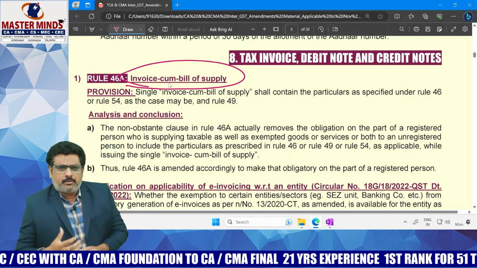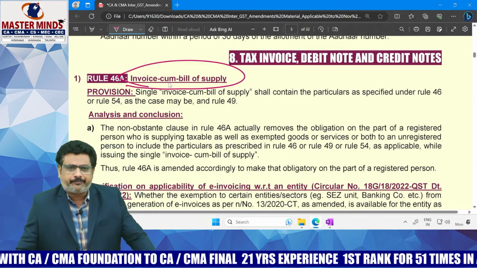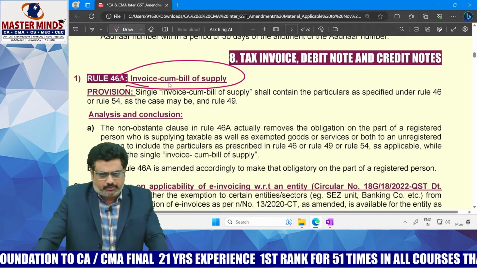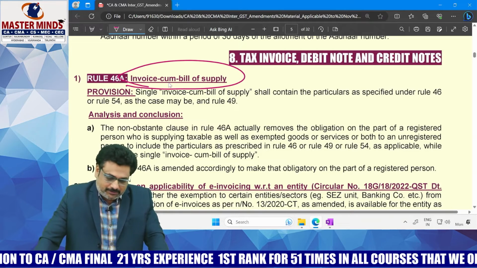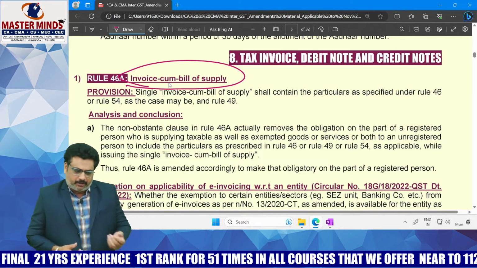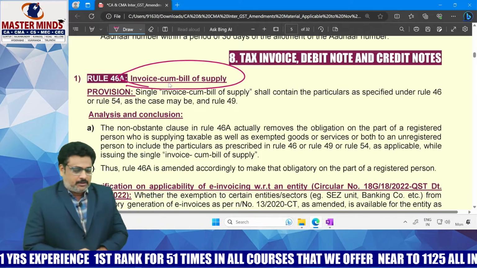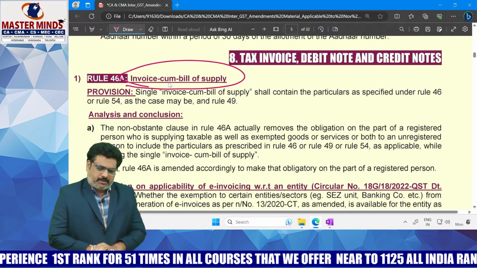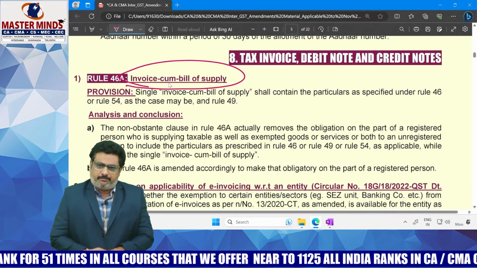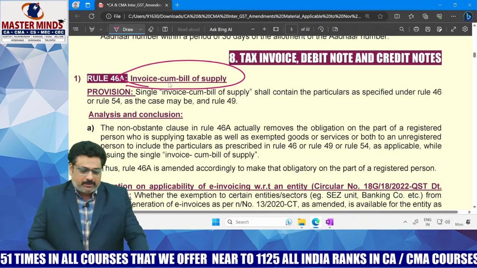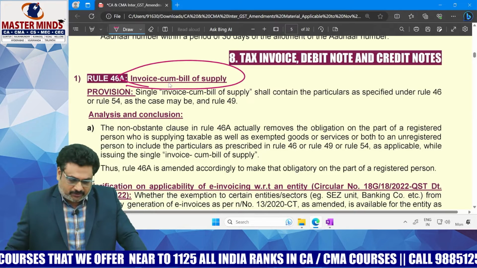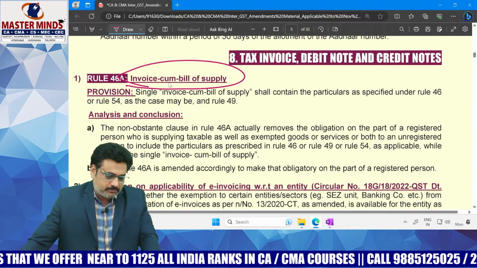What is the provision? If you are making the taxable supplies, a tax invoice needs to be issued. If you are making the exempted supplies, you need to issue the bill of supply. But if you are making both taxable supplies as well as exempted supplies to an unregistered person, that means if it is a B2C supply, in that case, instead of issuing two separate documents, a single invoice cum bill of supply can be issued.